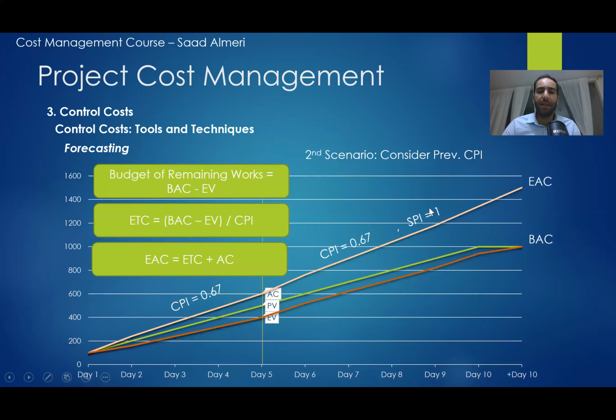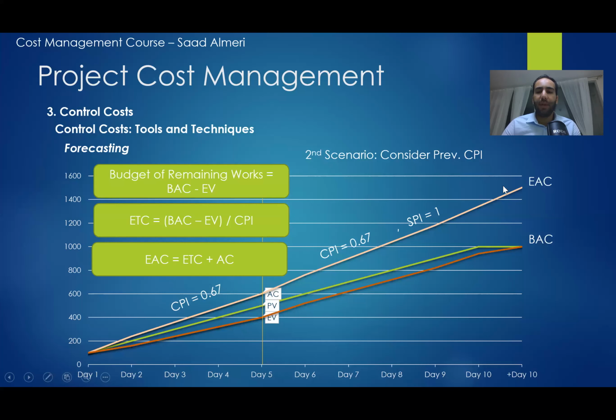The EAC, the estimate at completion, in this case equals the ETC, the estimate to complete that we just calculated, 600 divided by CPI, which is 900, let's say, plus the original 600 that we already spent. So the 600 plus 900 equals 1,500.